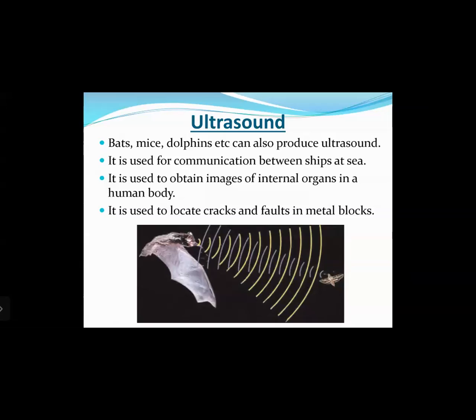There are specific radio devices used which can transmit and capture ultrasonic sound waves. Then ultrasonics are used to obtain images of internal organs in a human body. Now these concepts we are going to learn in the further classes. Then ultrasound is used to locate cracks and faults in metal blocks.